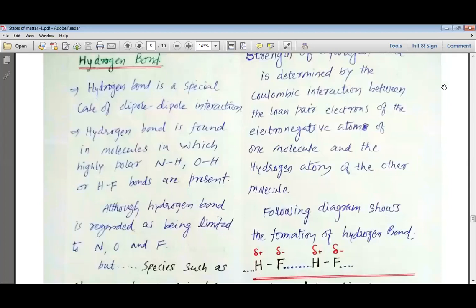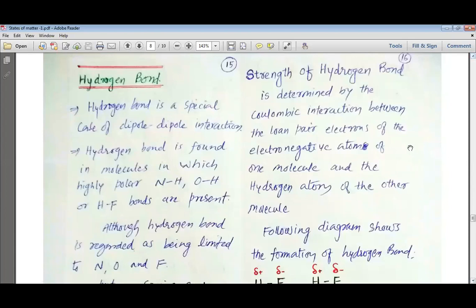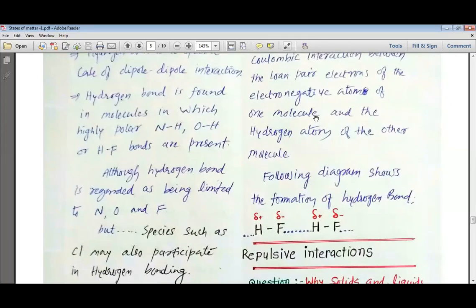Next, we are going to study hydrogen bonding. We have already seen that hydrogen bonding is a special kind of attraction force. It is a special case of dipole-dipole interaction. A hydrogen bond is found in molecules in which highly polar nitrogen-hydrogen, oxygen-hydrogen, or hydrogen-fluorine bonds are present. So a hydrogen bond is formed with highly electronegative elements like nitrogen, oxygen and fluorine.